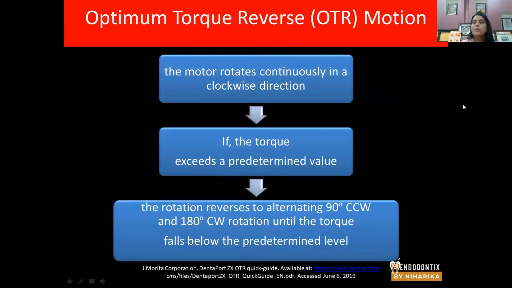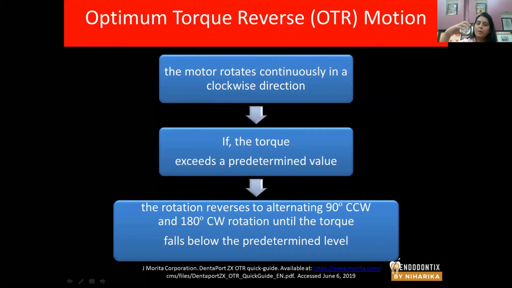Now, there is one more function, that is optimum torque reverse motion, or OTR, or you can say it is adaptive torque reverse, ATR motion. Okay, so what happens when the motor rotates the file continuously in clockwise direction?